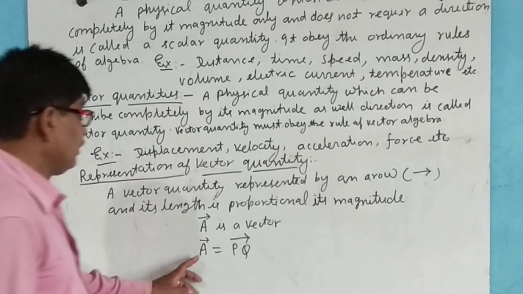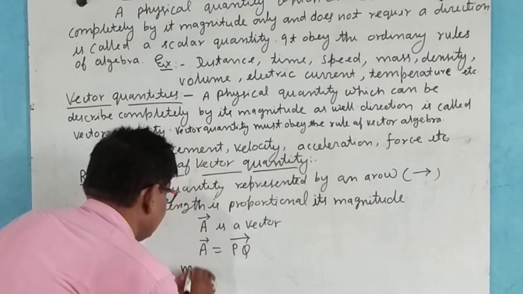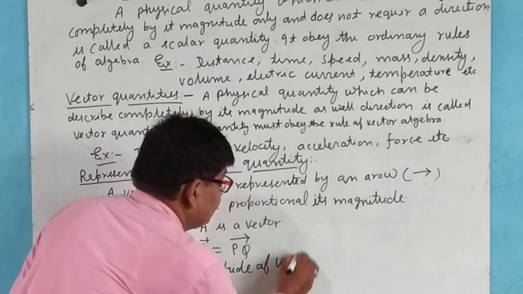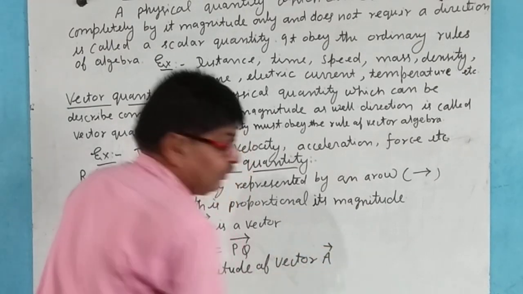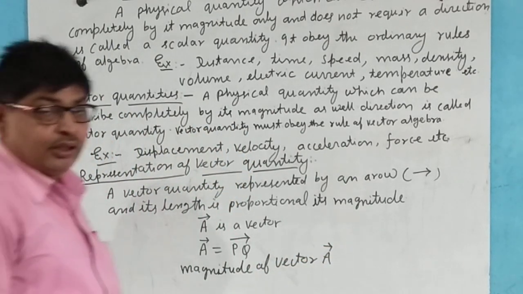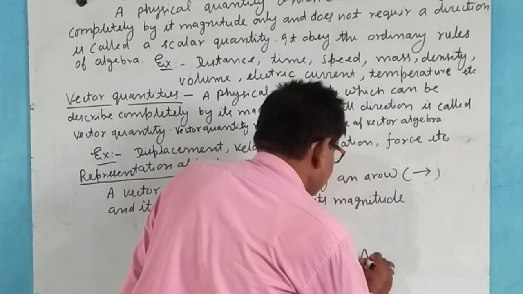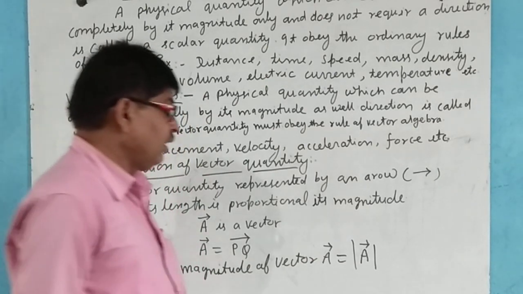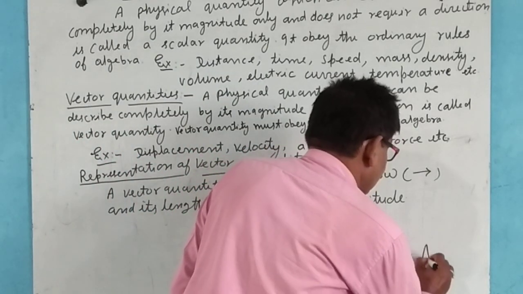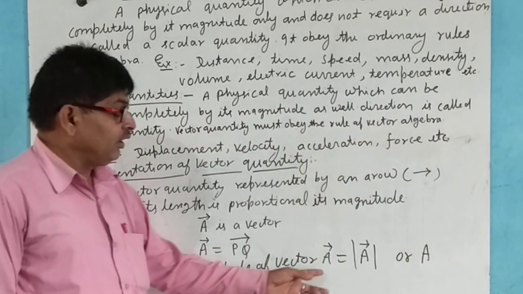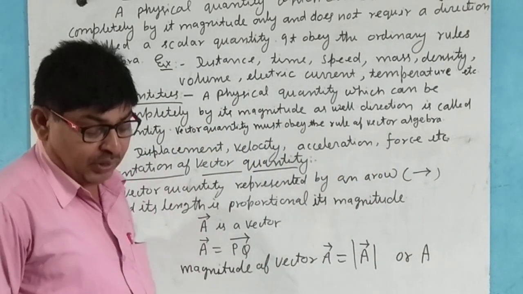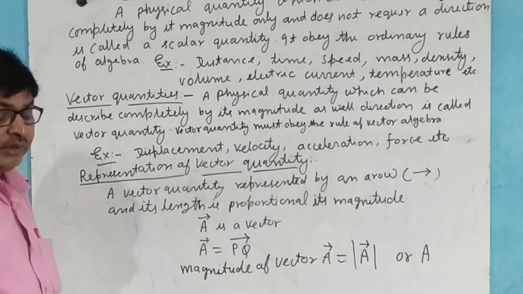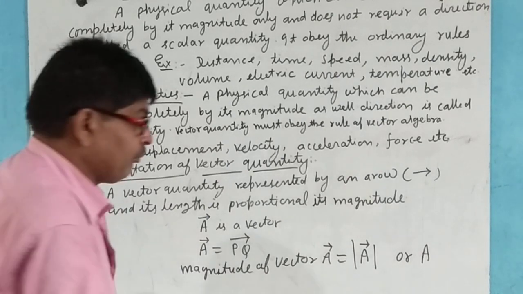The magnitude of vector A is represented by mod of A, or simply A. Now we discuss types of vectors.